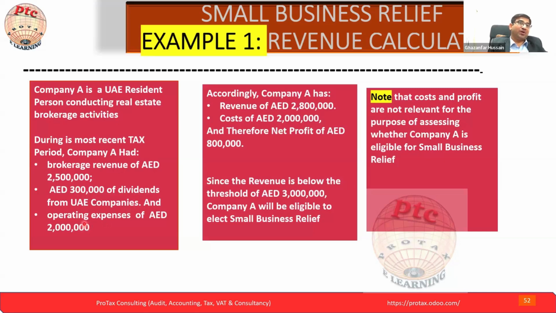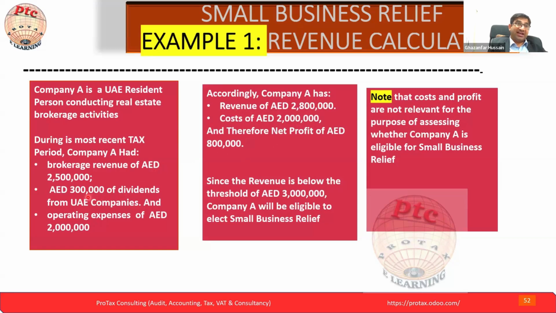Now here is the important part we have to understand, because for SBR, the small business relief is available based on the revenue threshold. If revenue is 3 million or less than 3 million. So now what is the revenue? 2.5 million plus 300K, it's coming 2.8 million. So still less than 3 million, we can go for the small business relief.